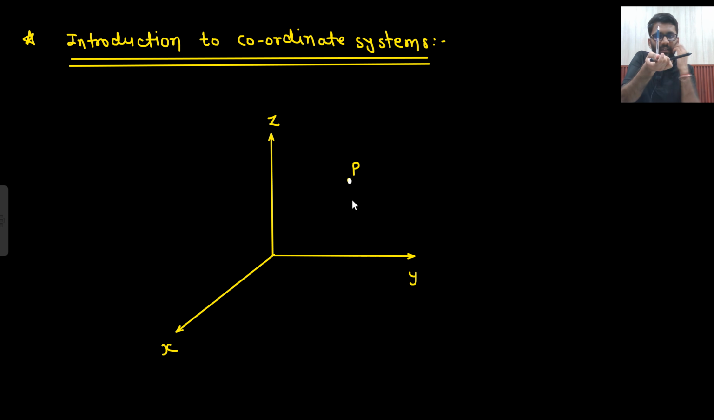X, Y, Z. Actually this is not valid. This is X. X to Y then Z. Okay. So X, Y.